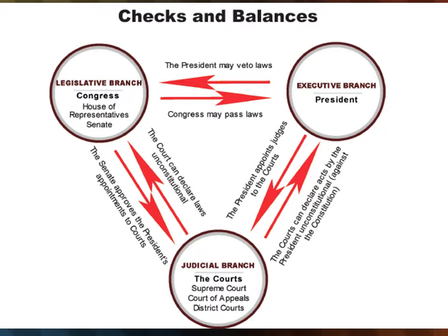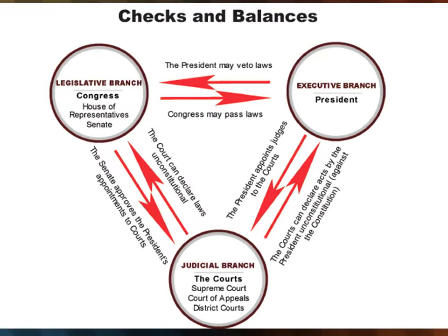So Congress, their job is to make our laws. So the House of Representatives and the Senate, they create new laws that might help our country. Well, after they make those new laws, they send it to the president. And the president can either accept that law and that bill, or he can veto it, which means decline it, cancel it, say no, and then it gets sent back to the legislative branch. That is a form of checks and balances.